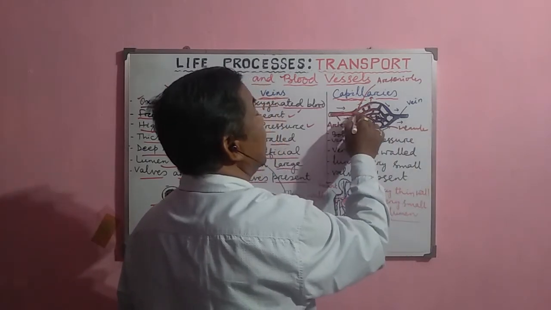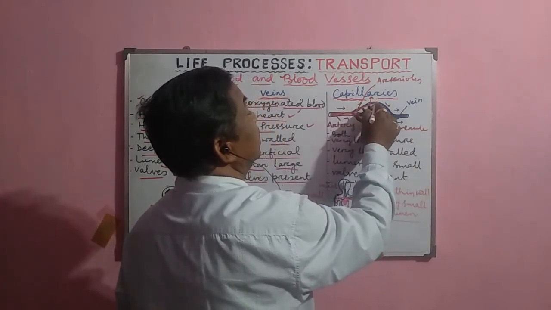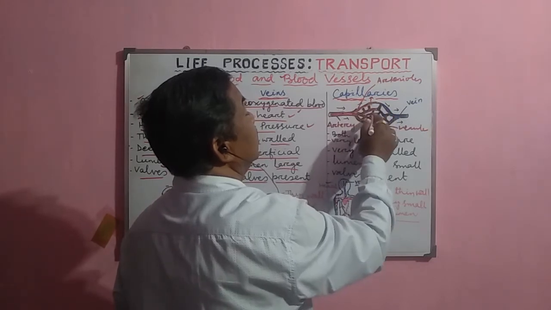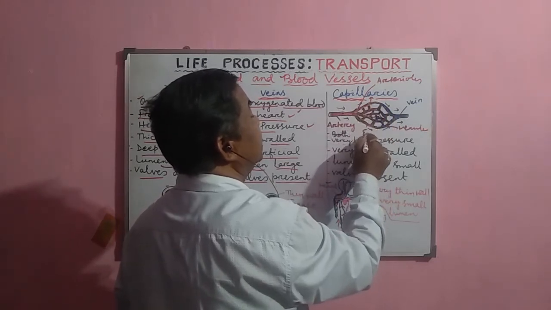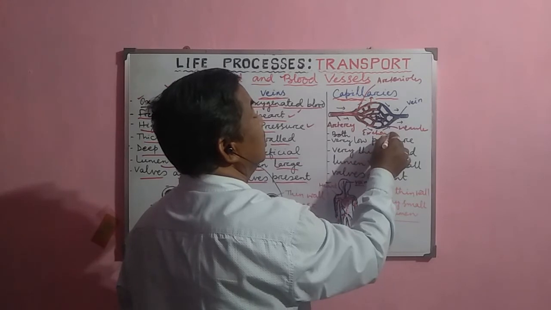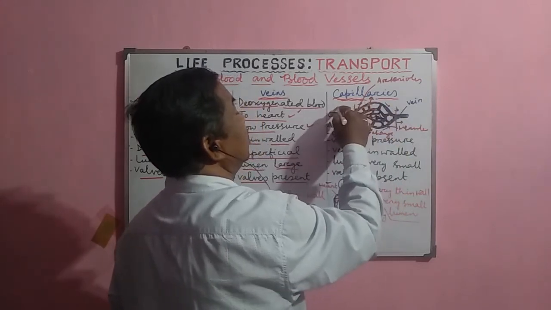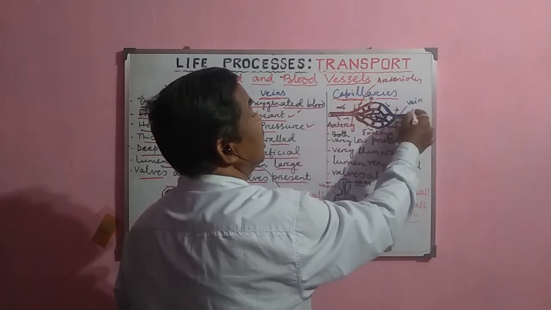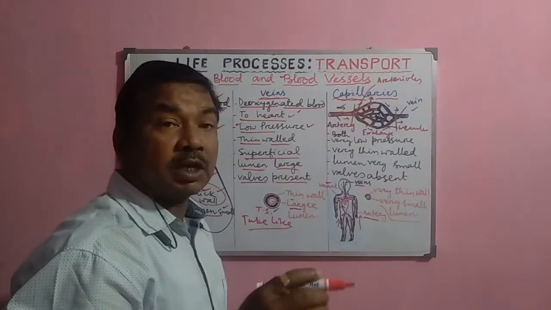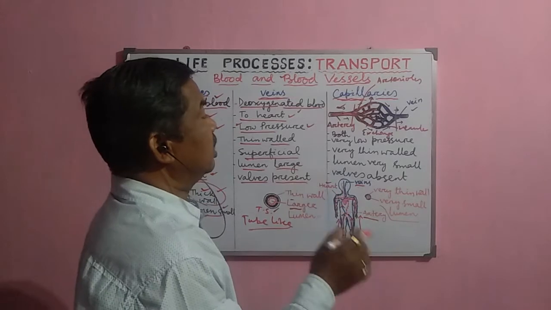When these arteries divide and redivide, they become smaller and smaller, and the exchange of materials occurs in the capillary. This is the artery which carries the blood, and the vein normally carries the blood from the different parts to the heart.